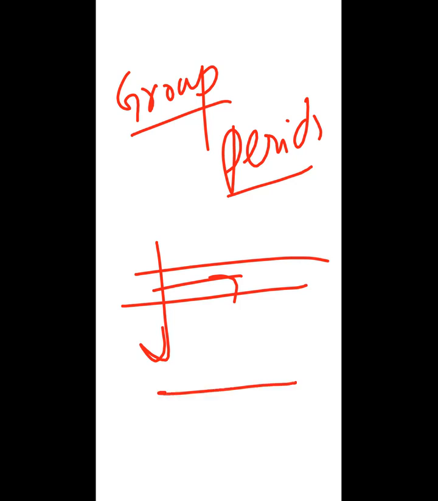These left to right, left to right is called a row. There are total 8 groups, right? The up to down, like that. Okay. So basically, if you are reading the periodic table top to bottom, it means you are reading groups.